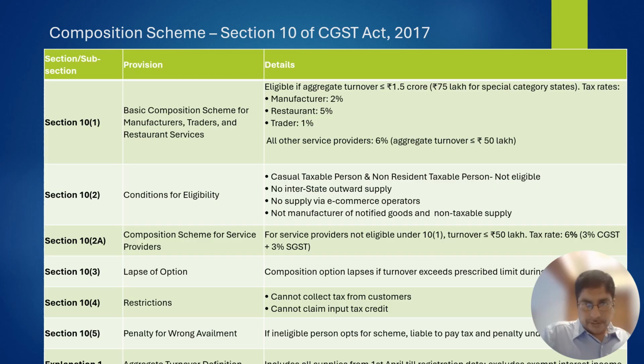Then the GST rate for composition scheme is 2% for a manufacturer, 5% for a restaurant service provider, and 1% for a trader. For other services it is 6%, provided the aggregate turnover is less than 50 lakh.